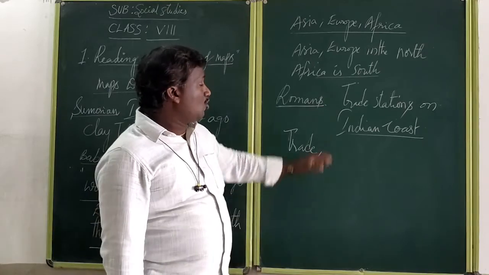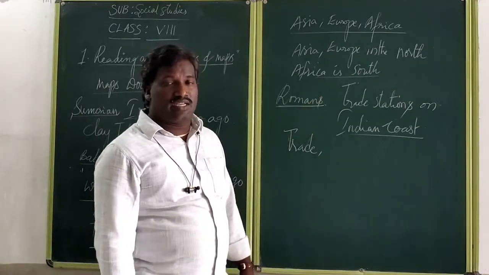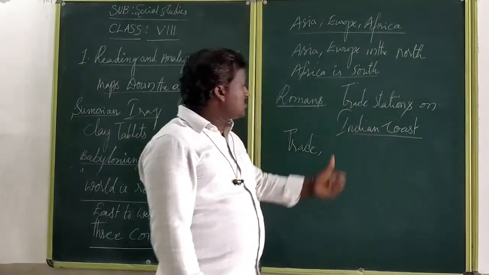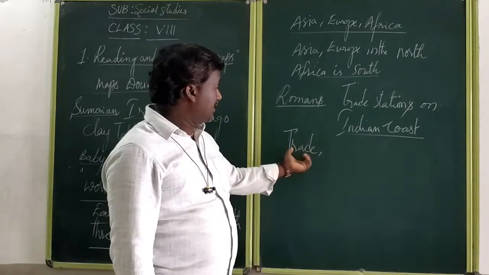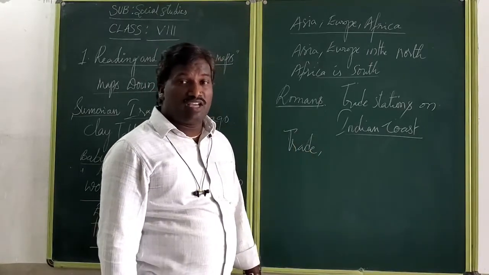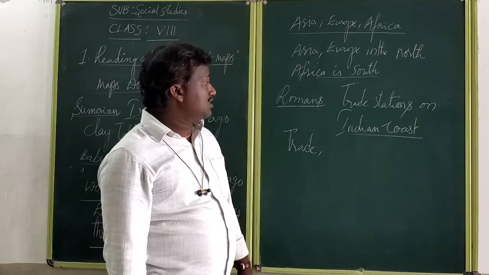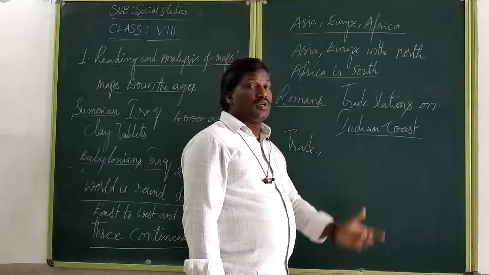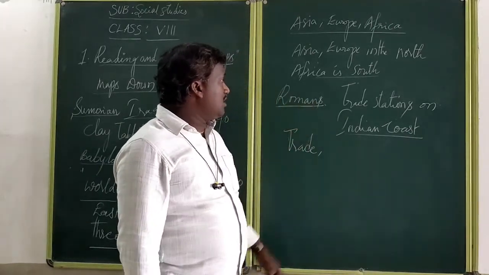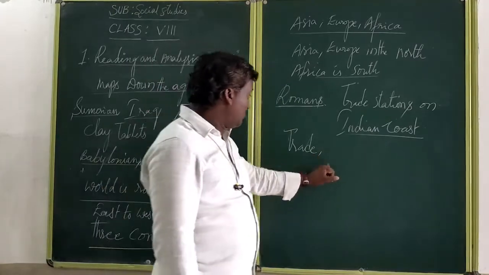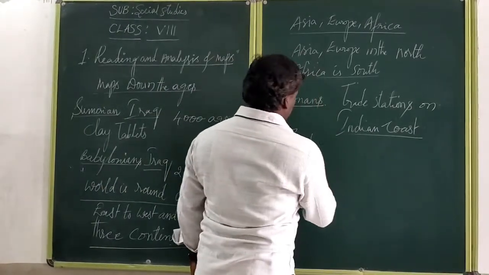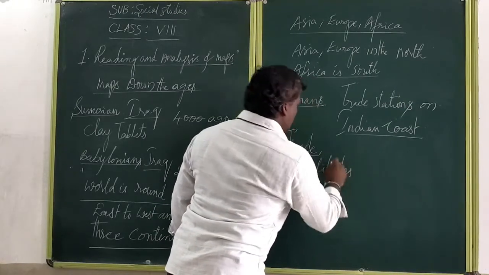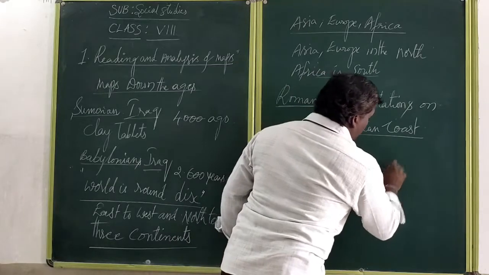Then the Romans also got inspiration and established the trade stations, and for that purpose they prepared maps. Even for trade purposes they followed the map to find the suitable place to establish trade stations and how to get the raw materials. For that purpose the Romans got the maps. At the same time, when the Romans prepared the maps, they followed latitudes and longitudes.